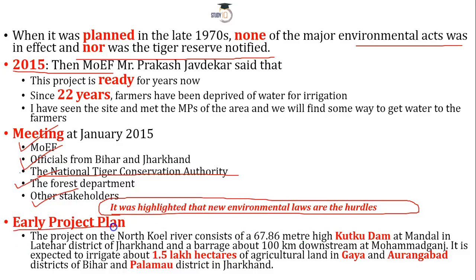Now, the early design of this project was that the project on the North Koel River consists of a 67.86 meter high Katku Dam.